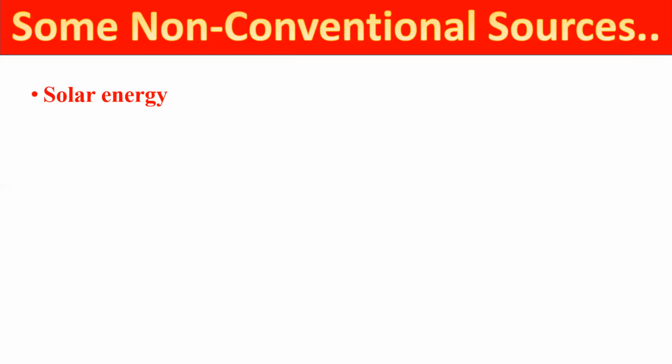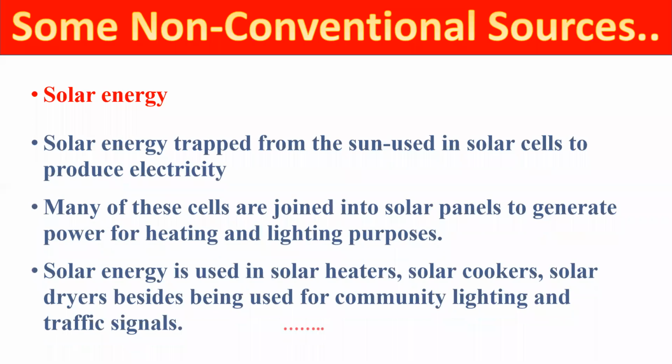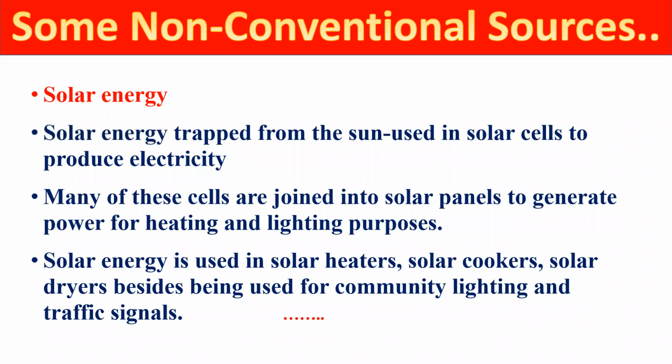Now student, first of all, let's discuss solar energy. It's a very important thing. This energy is produced only by the radiation of the sun, simple, right? And in India, we have a huge amount of solar energy. For getting solar energy, we require solar panels. Solar energy is trapped from the sun, and it is used by the solar cells to produce electricity. So electricity can be generated by solar energy, right friends? These solar cells are joined into solar panels.